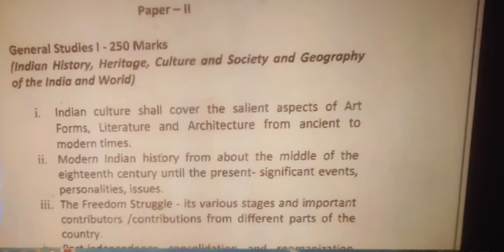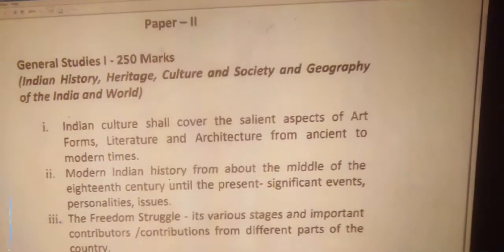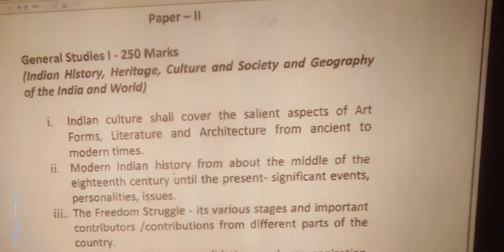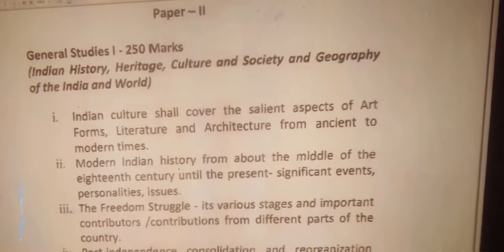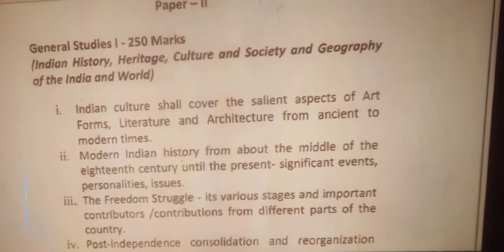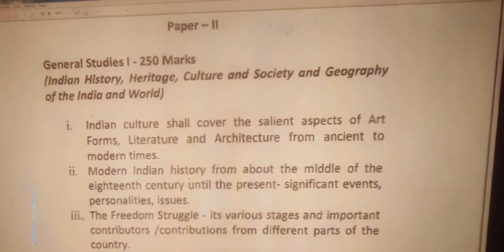Next, move to paper 2, the second paper. This is general studies, 250 marks, Indian history, heritage, culture and society and geography of India and the world. So that is the general studies second paper of the main examination. So what are the topics? Please have a look at the topics.